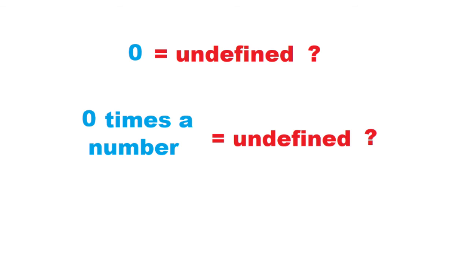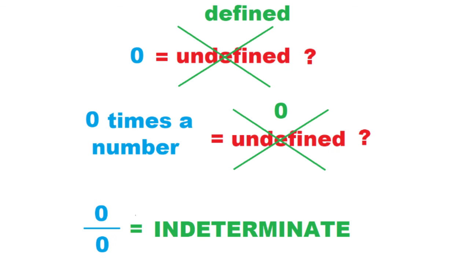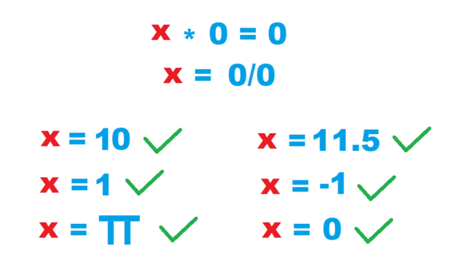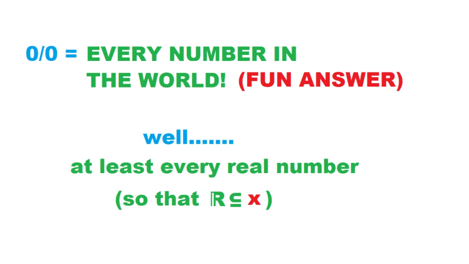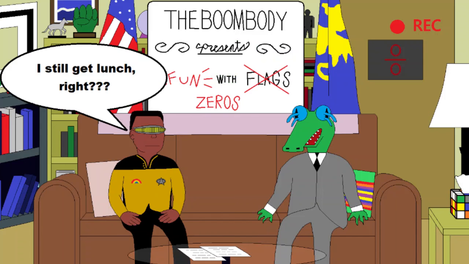I've also thought that maybe we should not define 0 itself as a quantity, or perhaps not allow operations with 0 to be defined. But it seems easier to just allow all that stuff and accept the problems we have with dividing by 0. But overall, it would seem that 0 divided by 0 by these arguments just might equal every number in the world. That's one way you can put it anyway. At least every real number in the world.